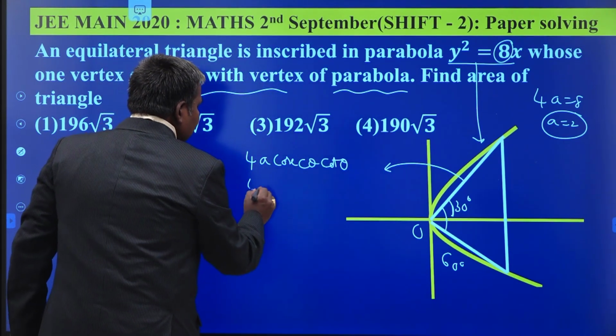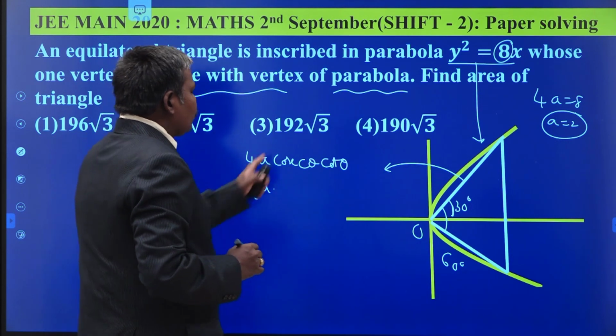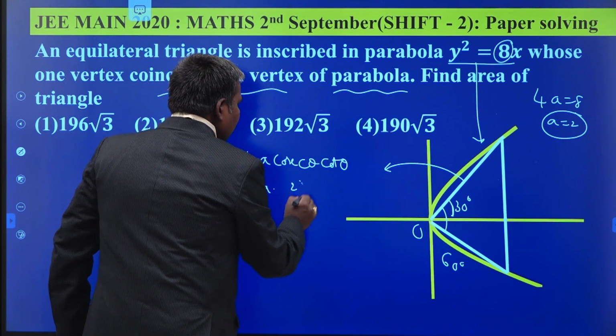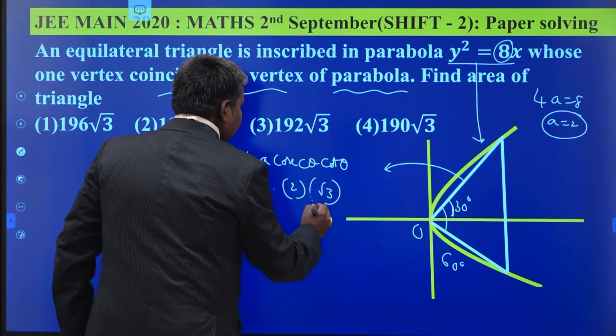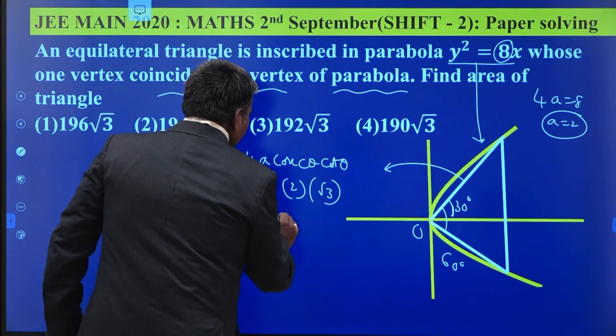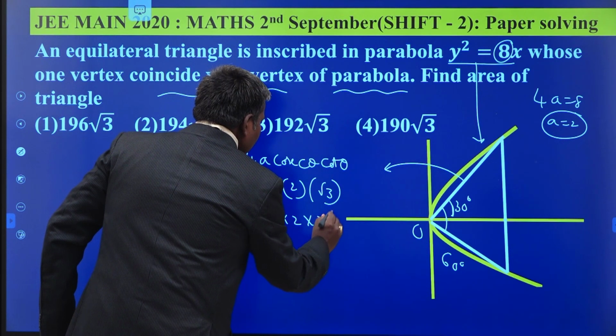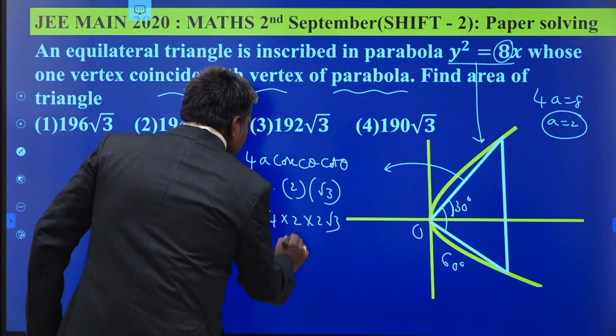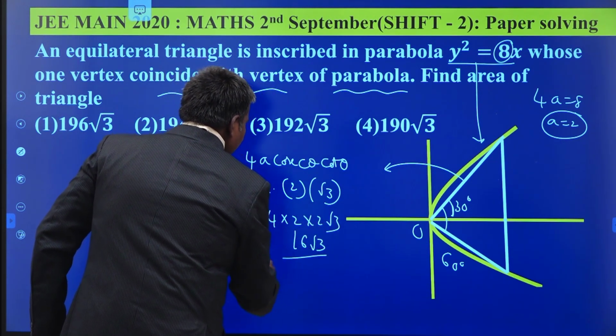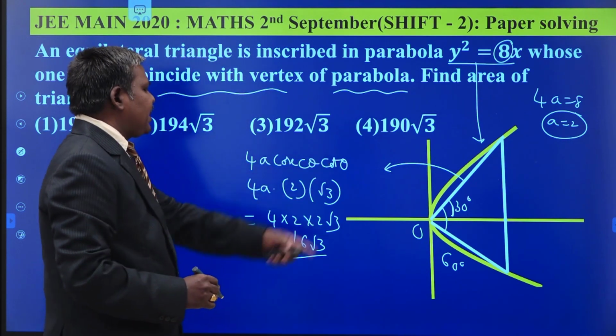Theta is equal to 30 degrees. 4a into cosecant 30, which is 2, cot 30, root 3. That is nothing but 4 times, what is our a value? 2, into 2 root 3. 8 2s are 16, 16 root 3. This is the length of the side, x.